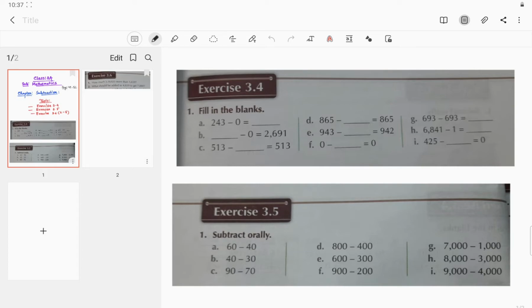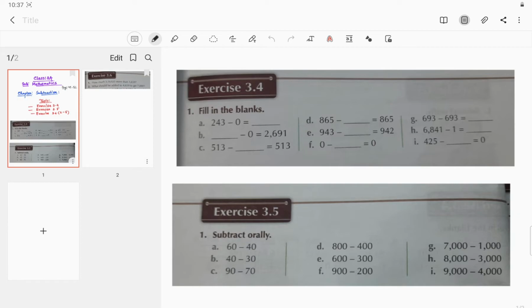And another, when we subtract 0 from a number, the difference is the number itself, or the number remains unchanged, right? So now start exercise 3.4.